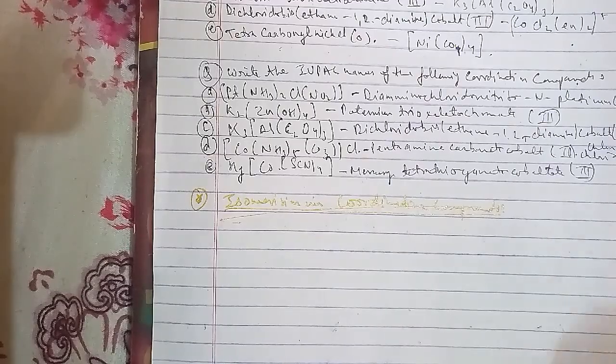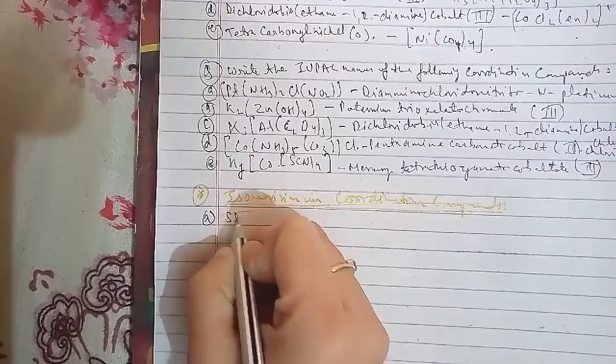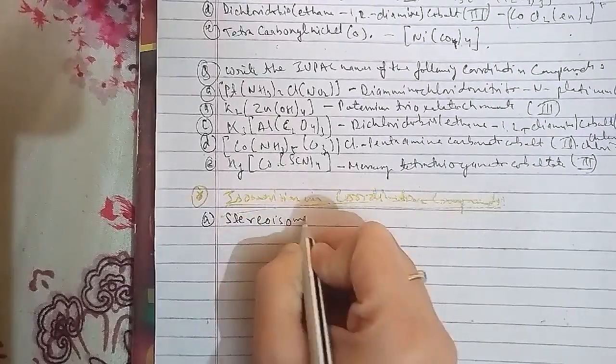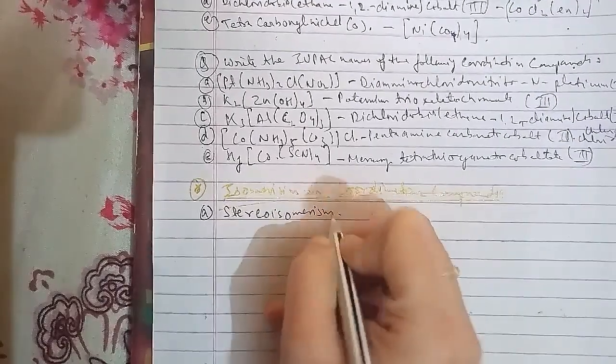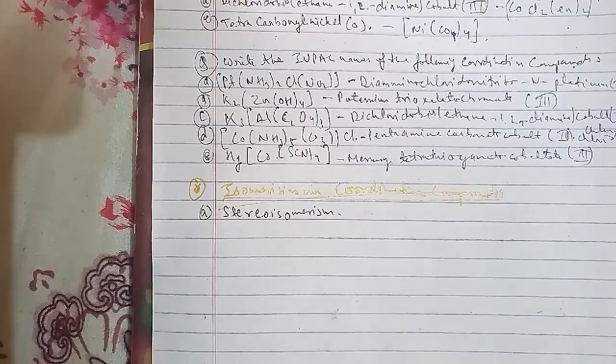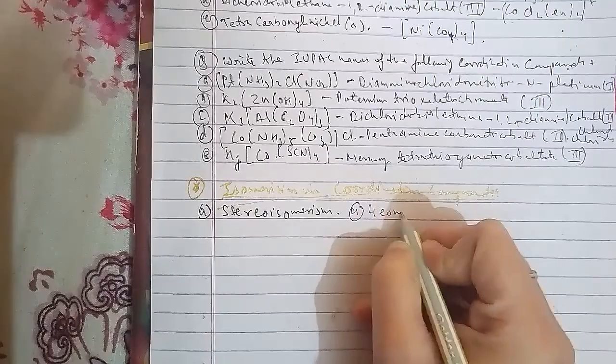Stereoisomerism is divided into two subcategories. The first is geometrical isomerism, and the second is optical isomerism. The next we have is structural isomerism.